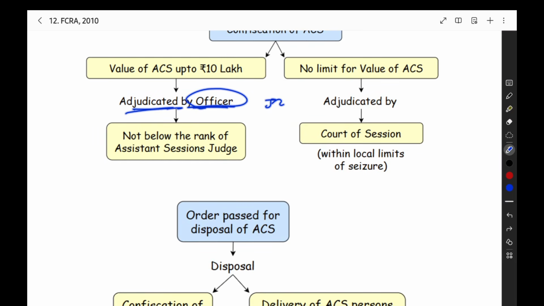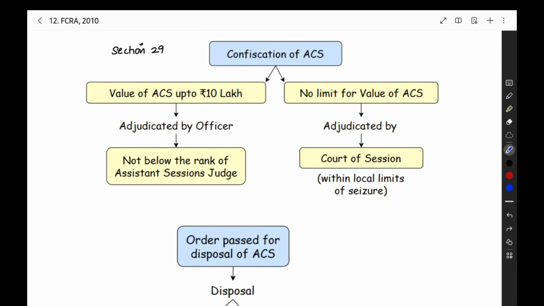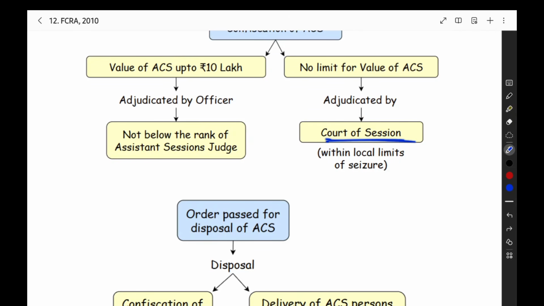The officer will be the judge. Which officer? An officer not below the rank of assistant sessions judge; minimum assistant sessions judge should be the officer adjudicating it. If the value of the article, currency, or security is adjudicated by the court of session, there is no limit. When the limit is up to 10 lakh, you can use this officer. But when you go to the court of session, whatever the value, you can do the adjudication. Normally, court of session means no limit on the value. When you go for an assistant sessions judge, the cap is 10 lakh rupees. Only up to 10 lakh rupees can you use this officer.